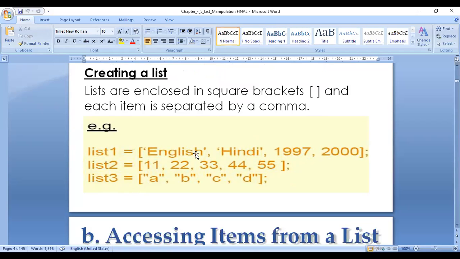These are string values enclosed in single quotation marks. Years are written here as numeric values. List2 has 11, 22, and list3 has A, B, C, D. So any value you can assign in a list, and with the equal operator, all the values with different indexes will be assigned to the particular list variable.